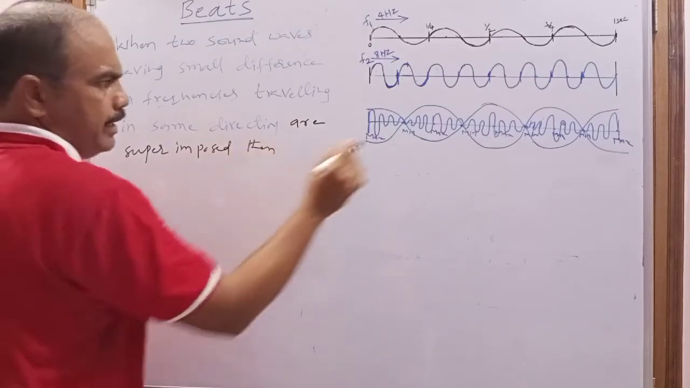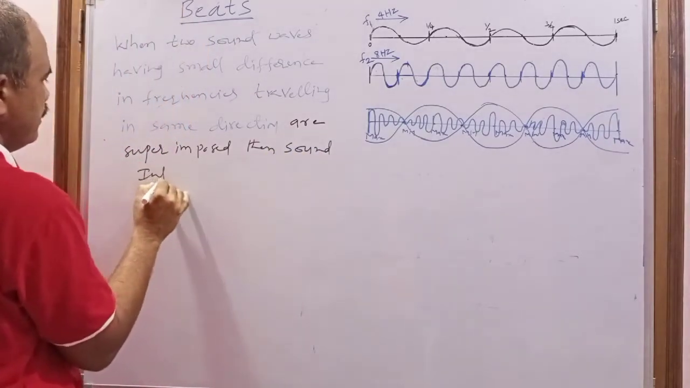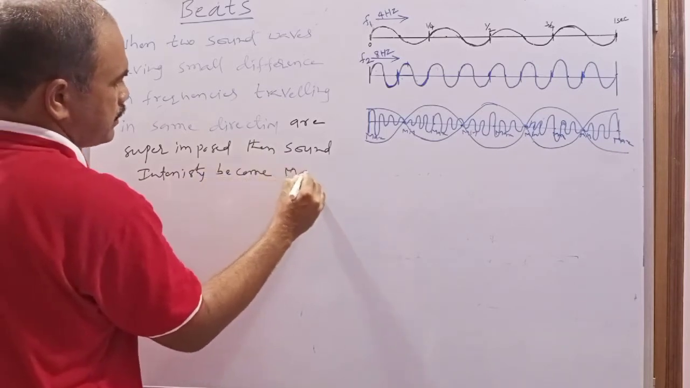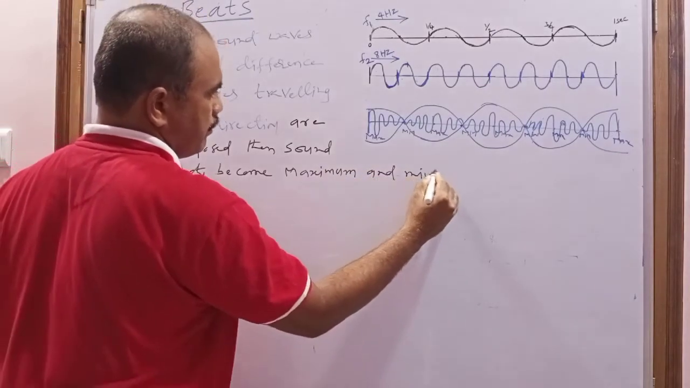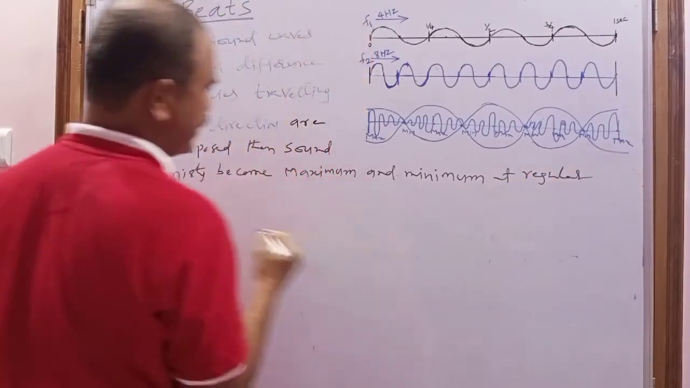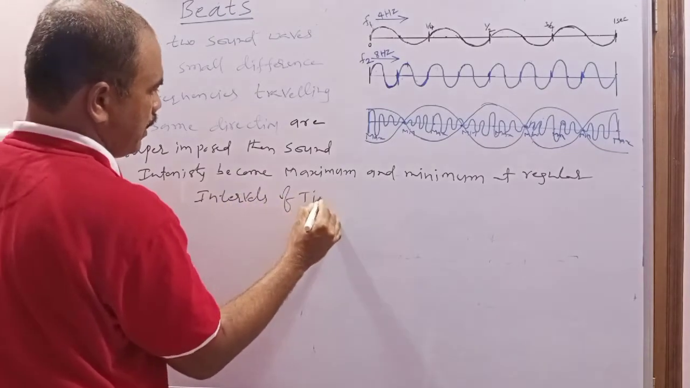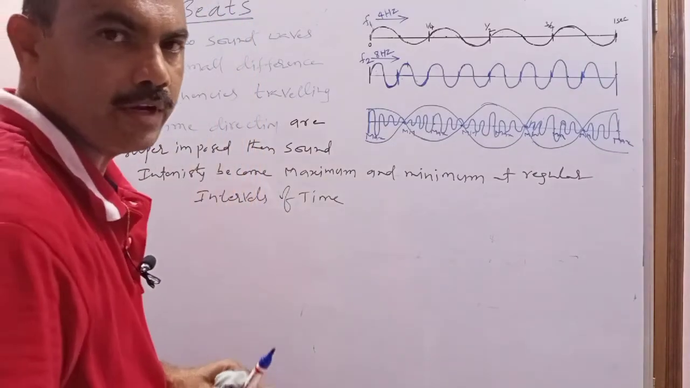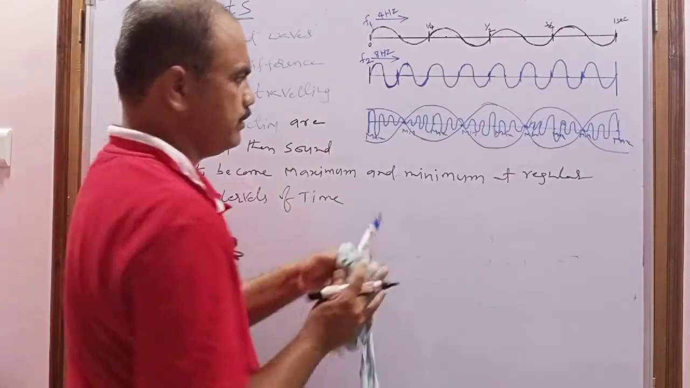So then what happens? The sound intensity or the resultant wave intensity becomes maximum and minimum at regular intervals of time. So this phenomenon is known as what? Beats. So now I am deriving a formula for beat frequency.